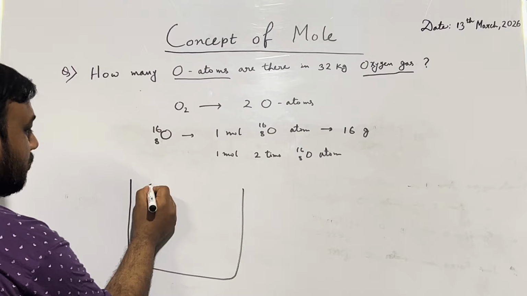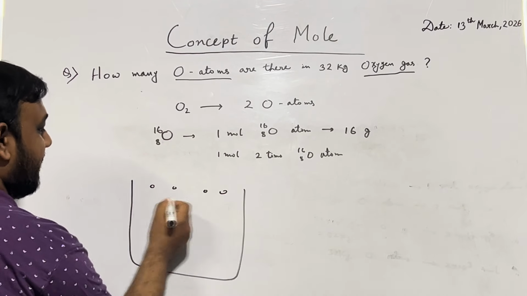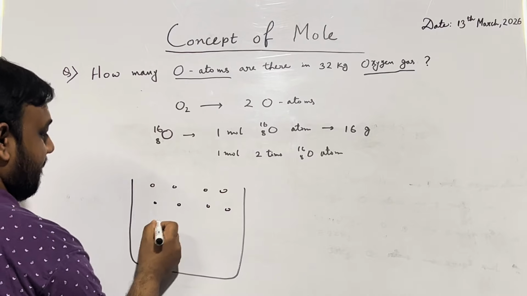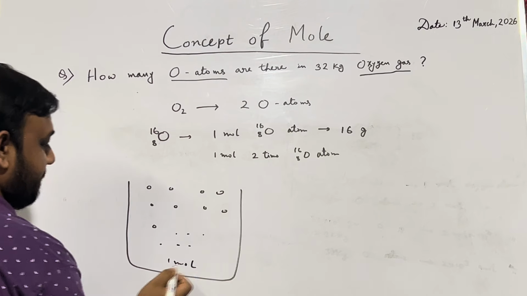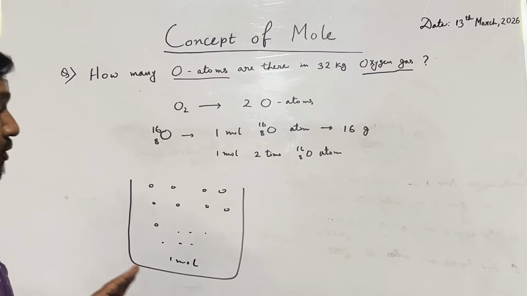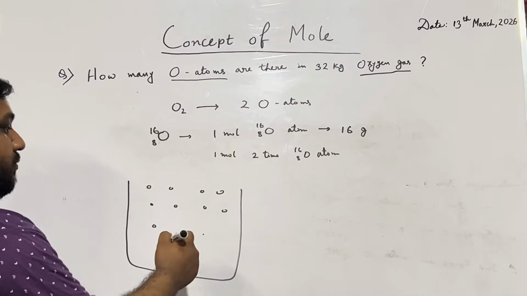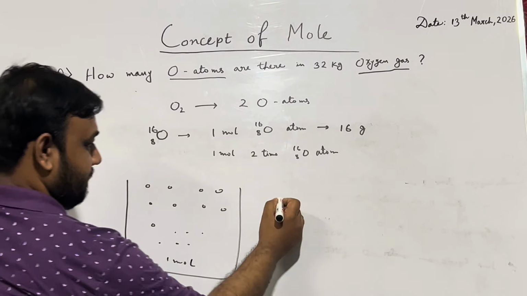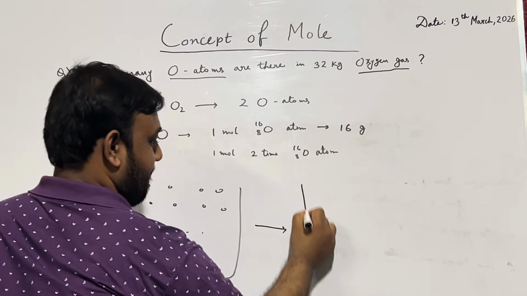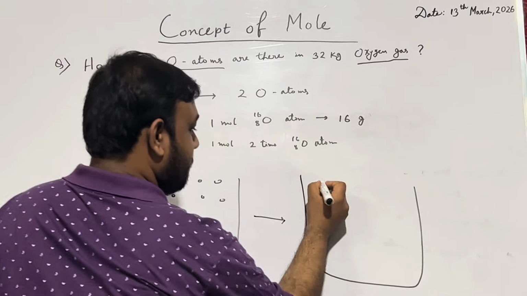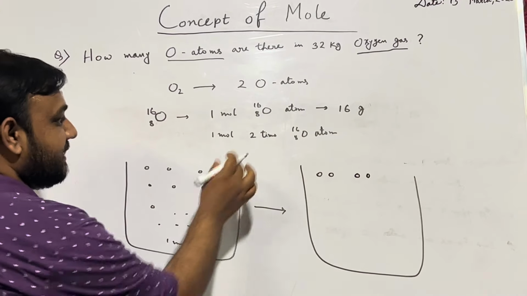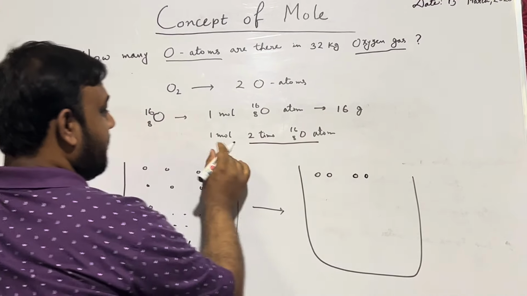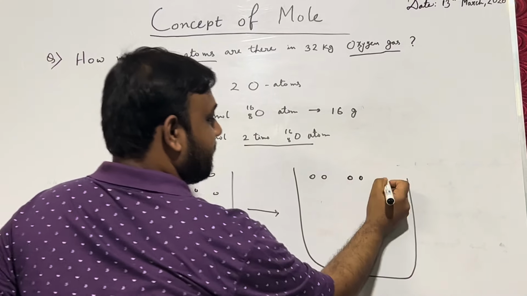If we want to visualize it in the picture, first we took oxygen atoms, let's say up to 1 mole. Now what we are doing, we are adding 1 mole more. Let's say oxygen in a pair. That's why 2 times of oxygen atom, like taking in a pair.